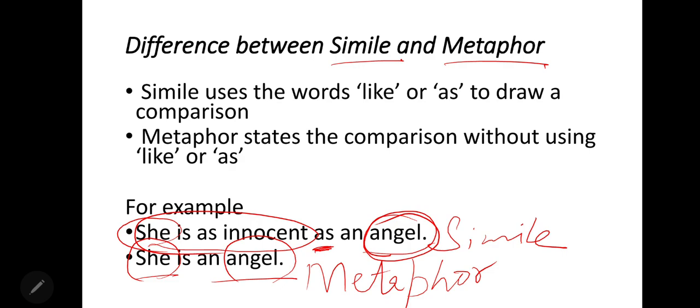In brief, we can say that when we compare two things using the word as or like, that is simile. When we compare two things without using the word as or like, that is metaphor.